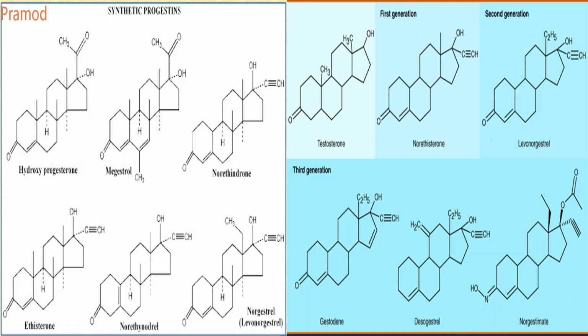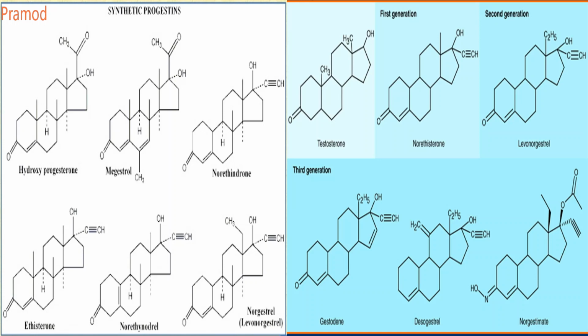Norethindrone: it does not contain the methyl at the 19th position, and has an ethynyl group at the 17 alpha position. Ethisterone is the same, and the only difference is the methyl group at the C19 position.